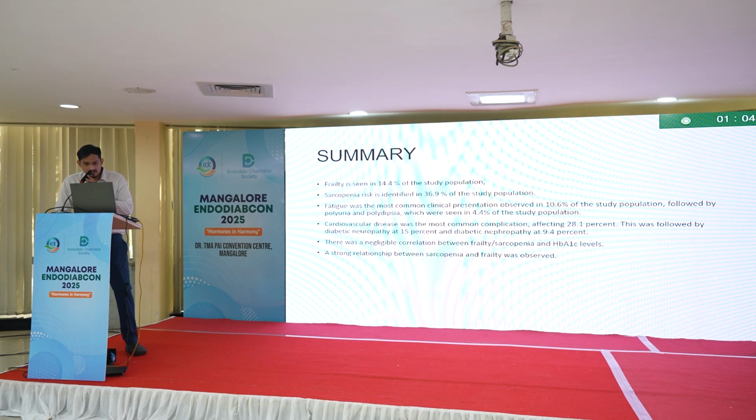Coming to summary, frailty was seen in 14.4% of my study population, and 20.6% were in the pre-frail or vulnerable group. Sarcopenia risk is identified in 36.9% of the study population. So this population is the one which could be targeted for treatment like resistance exercises. Fatigue was the most common clinical presentation in my study, almost 10.6%, and cardiovascular disease was the most common complication, affecting 28.1%. There was negligible correlation between frailty, sarcopenia, and HbA1c. However, a strong correlation was seen between sarcopenia and frailty.